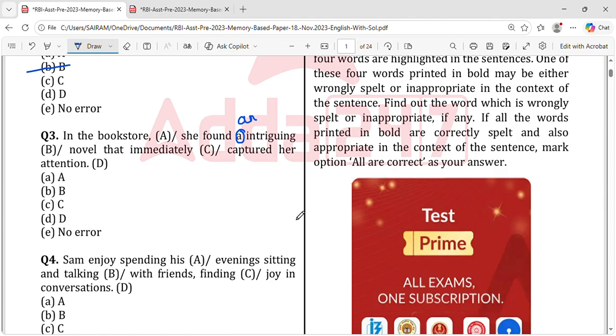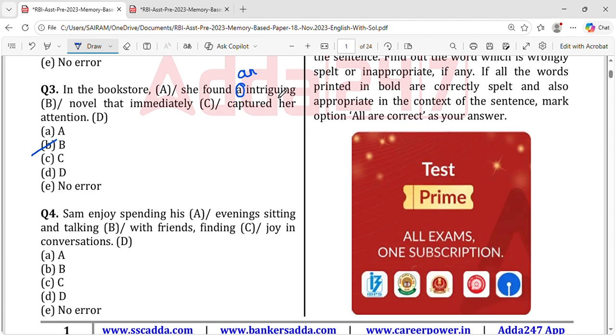It is I. What is I? I is a vowel. So for any vowel, you should have "an" before it. So that's the answer. So B is right. B is your answer, and B is the wrong one, that is the wrong statement.